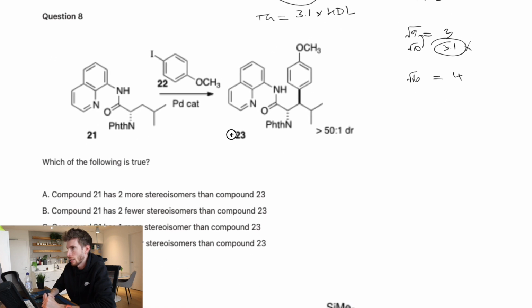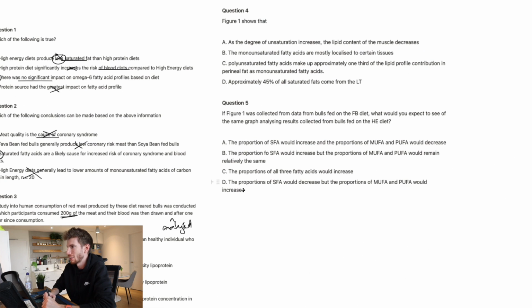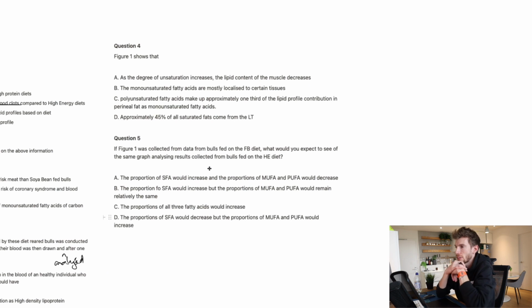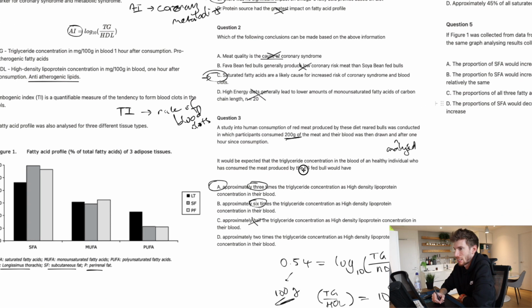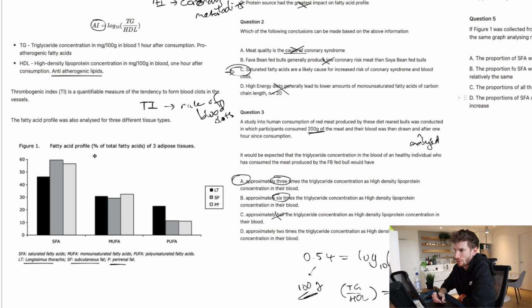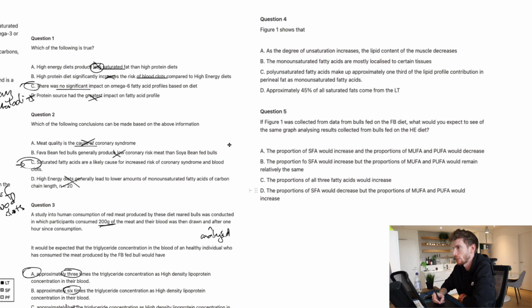All right, let's see that. Oh, one question. Okay, then question 4, we've got, figure 1 shows which of the following. So we have to make conclusions. So again, a bit of an annoying question. We've got fatty acid profile, the 3 different types. I'd probably just test all of the options. It's quite a slow question.